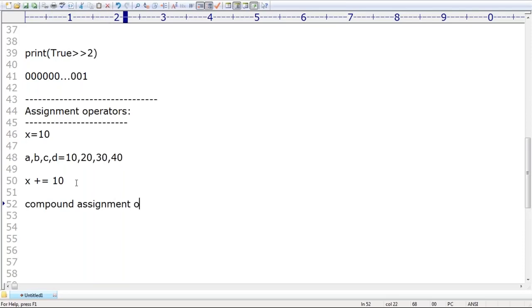What is the meaning of compound assignment operator? Assignment operator mixed with some other operator, then automatically it is a compound assignment operator.